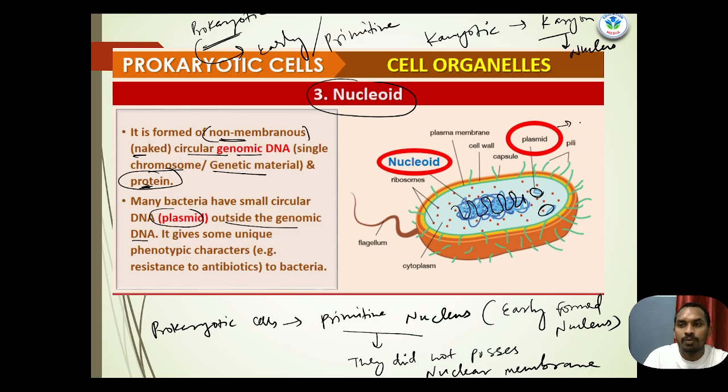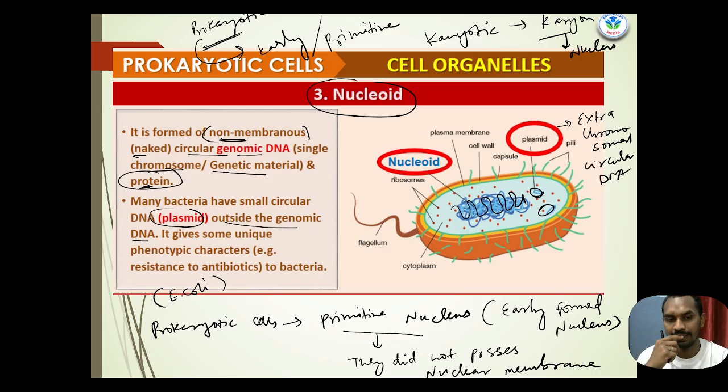So a plasmid is also called extra chromosomal circular DNA. What is the definition of a plasmid? We can call it extra chromosomal circular DNA, which is present in some bacteria, for example E. coli. The full form of E. coli is Escherichia coli. So Escherichia coli has extra chromosomal circular DNA, and we call it a plasmid.